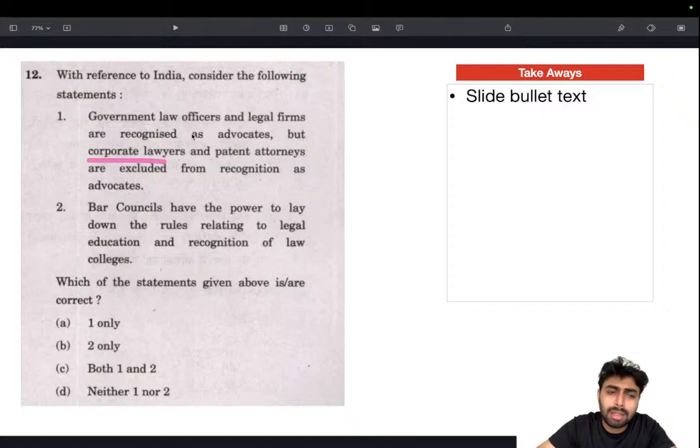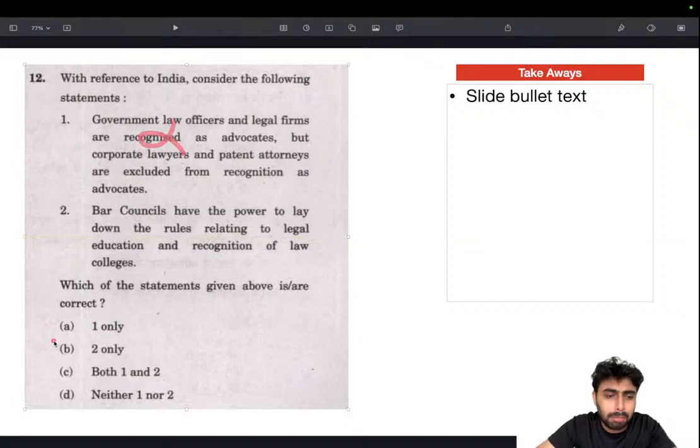I'm taking a slight risk because I know option 2 is right, and I'm left with 50-50. So I have to choose an answer. It's worth taking a risk because I've reached this far. So I'll be going with corporate lawyers are not advocates. I feel it's wrong, so I'll be eliminating this and going with the answer as B. And luckily I was right.